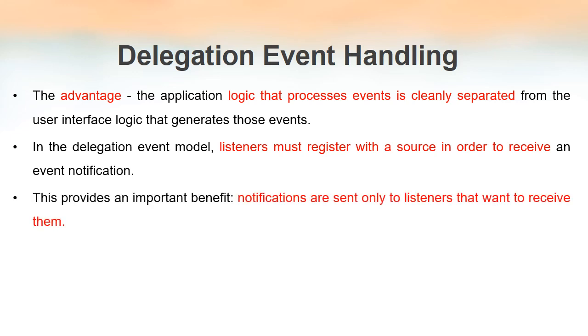So the basic idea is we can limit the listeners that process the event. Notifications are sent only to those listeners that are interested in handling the event.